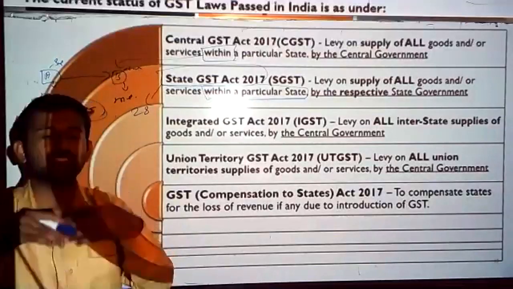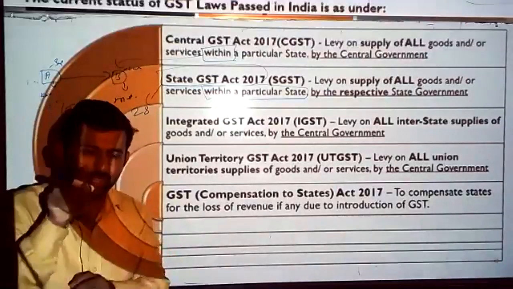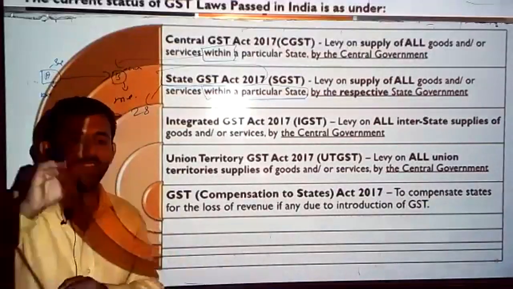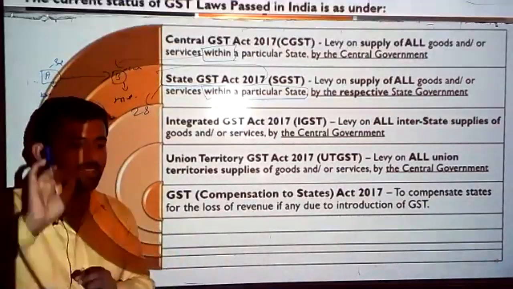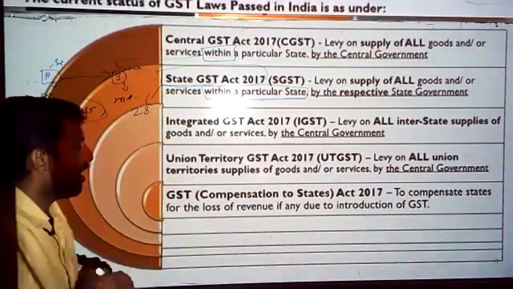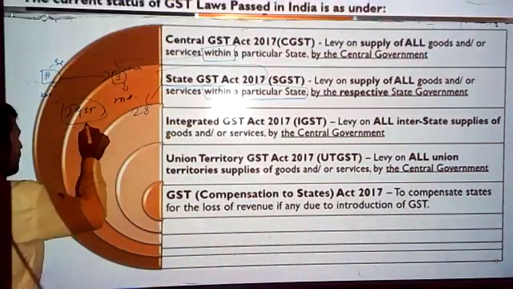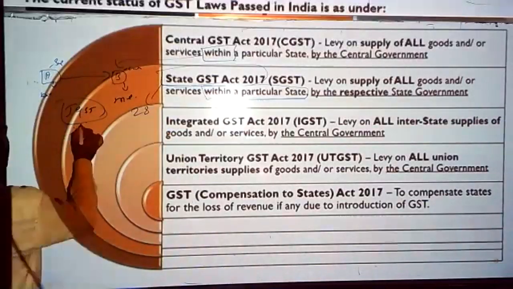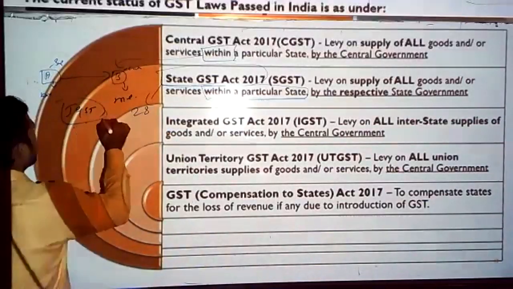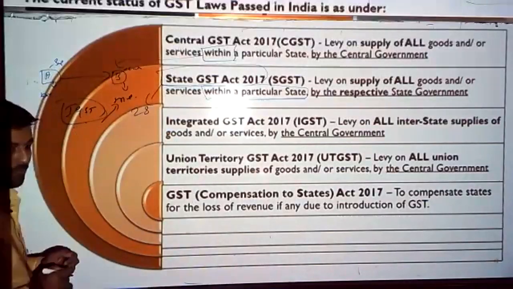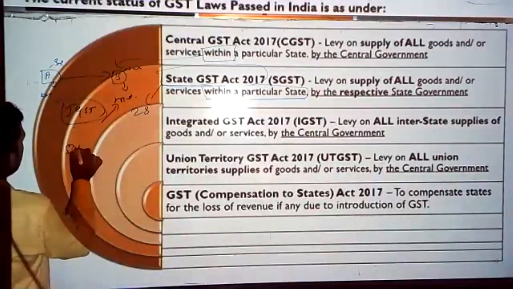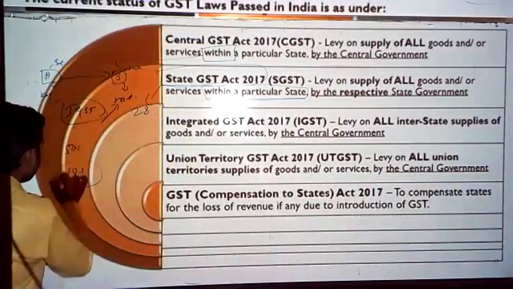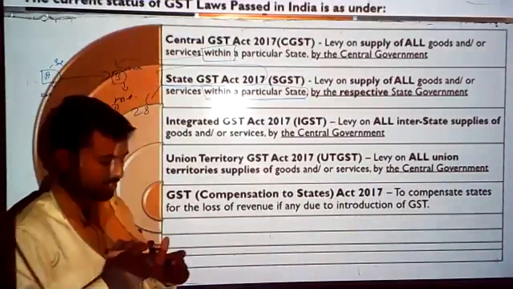Whenever you make an interstate supply, you need to mention which state it is going to. To which state you have given the services or supplied the goods, you need to mention clearly. And this IGST tax will be collected by the central government. Though it is collected by the central government, it will get distributed to the Maharashtra government. 50%. You need to remember, whenever there is an IGST, let's say 18%, 50% of that 18% will go to the Maharashtra state, the consuming state.